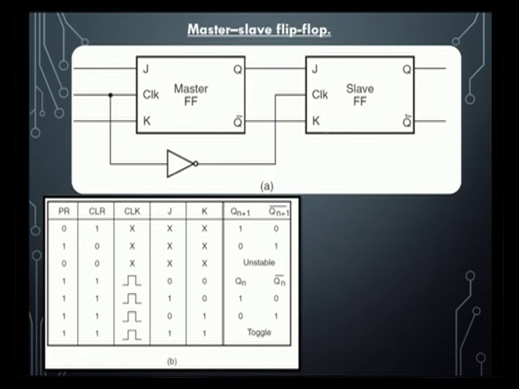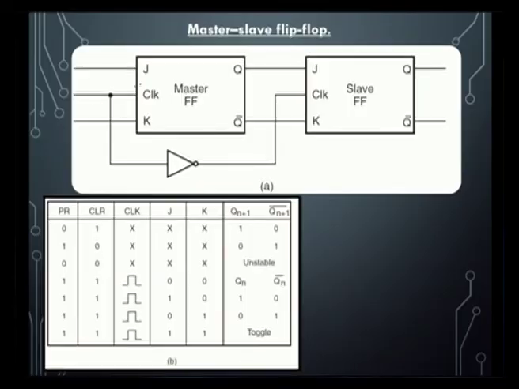So the slave will be disabled in that condition. Whenever the clock input is low, the master will be disabled and the slave will be activated. When the slave is activated, the information present in the master is transferred, and whatever input we give to the JK input of the master doesn't affect anything, because there will be no output from the master. This is how the master slave flip flop works.